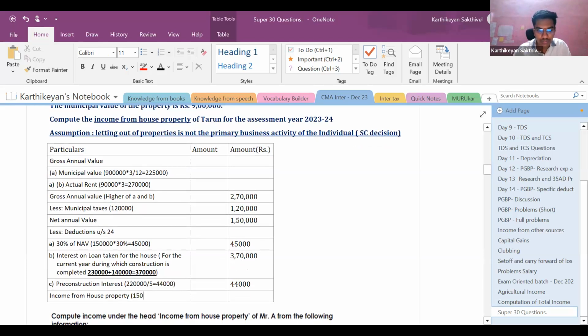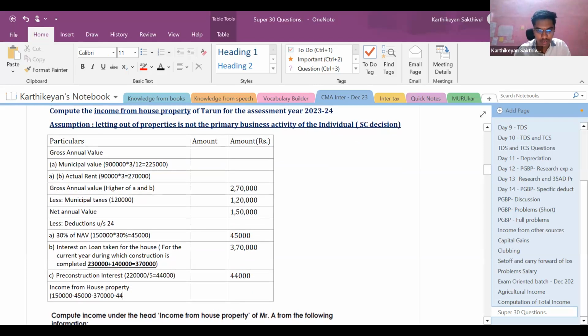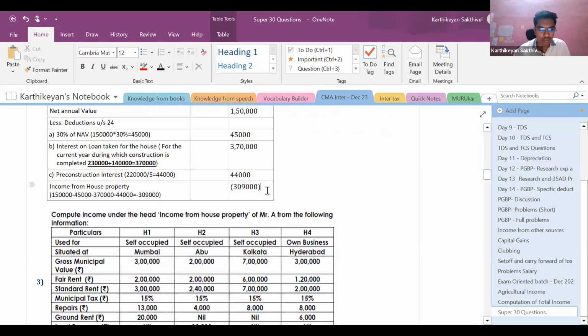So next, 150 is my net annual value. From this I should reduce 45,000. Next is 3,70,000 and 44,000. So I'm going to get a loss of 3,09,000. Loss of 3,09,000, right? So with this, the question comes to an end.